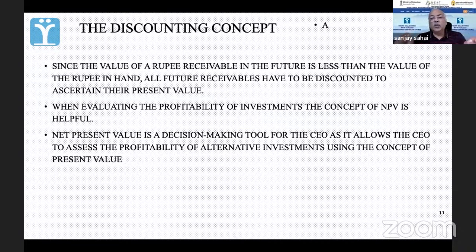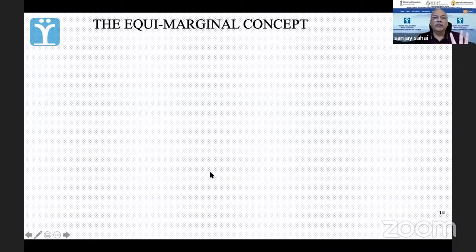Net present value का concept discounting के साथ हम क्यों कर रहे हैं? Because when we arrive at present value, we are doing a discounting. You people remember this, na? Yes, sir. Anyway, we'll do it again today.